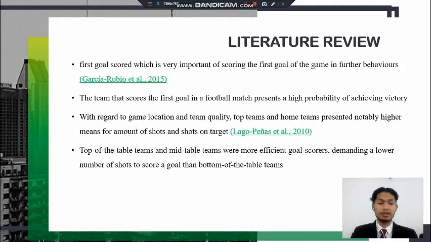And the team that scored the first goal in a football match always present a high probability of achieving the victory. With regard to game location and team quality, top team and home team presented notably higher means for amount of shot and shot on target, stated by Lago Pines et al. 2010. And top of the table team and also middle table team were more efficient goal scorer, which means they score more goals, demanding a lower number of shots to score a goal than bottom of the table teams.